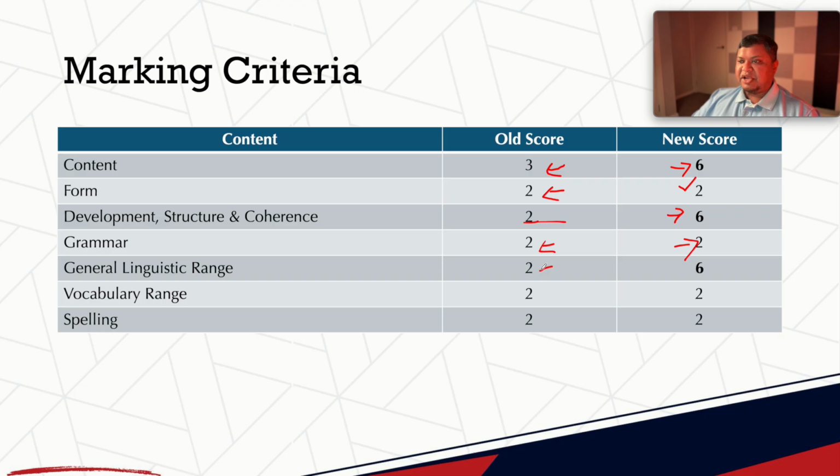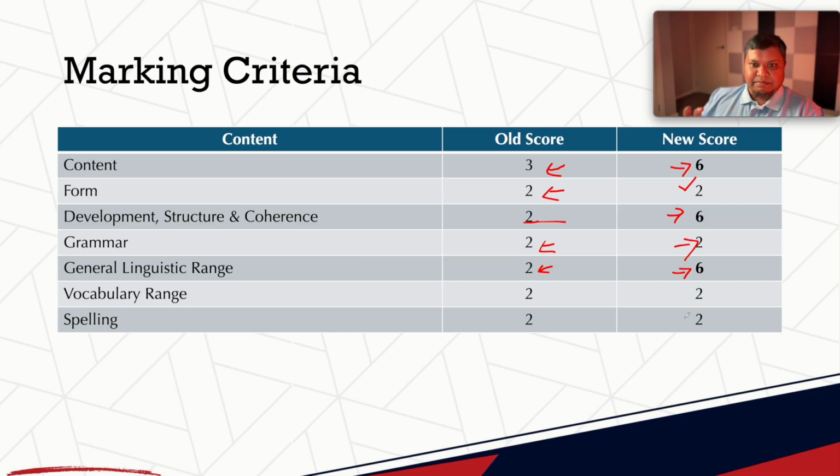Next is general linguistic range, and there is a big change, so please pay attention here. In general linguistic range, you used to have 2, now you will have 6. That's number 1 change. Number 2 change is that human evaluator will now check your general linguistic range. What does it mean by general linguistic range?